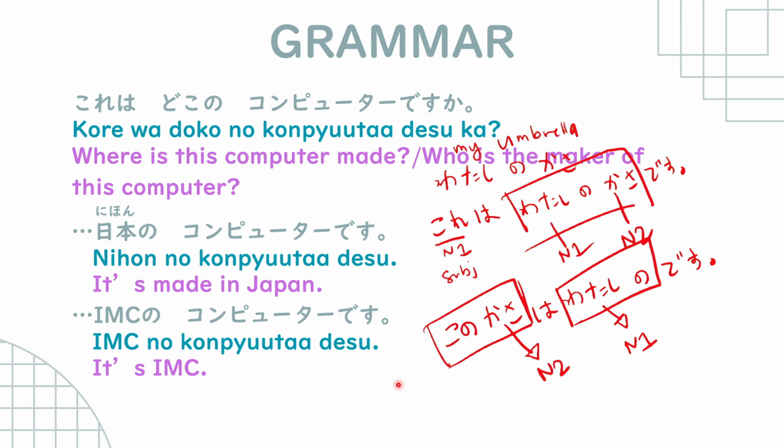So noun 2 became the noun that is paired with kono here.